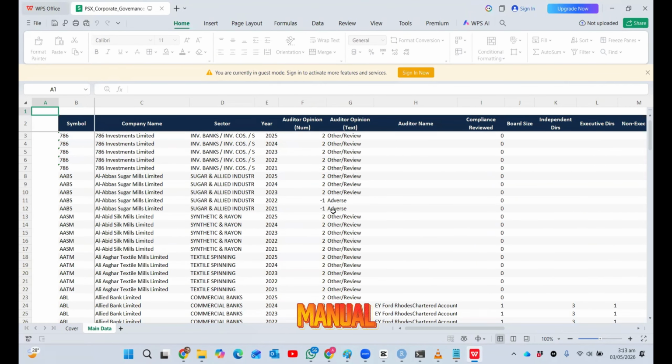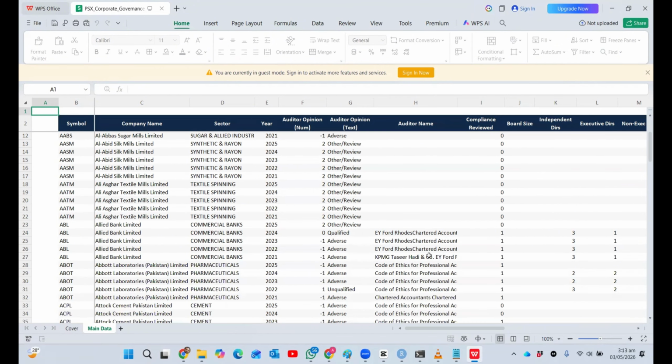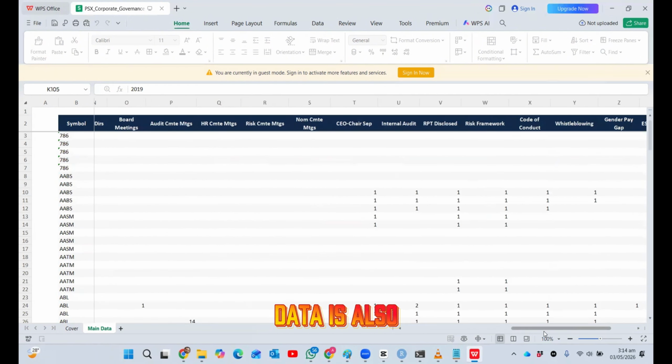But look at the auditor opinion. If there is a good opinion, then 2 is assigned to it. If there is an adverse opinion, that is -1, and if the report is qualified, then zero is assigned to it. So there are positives and negatives. It has provided me with the data, and whatever the auditor names mentioned in the annual report, it also extracted that. Then there is corporate governance related data, like board size. Some of the data has been provided, some is missing and some is wrong. We have to look at it over time, but overall the file is very good.